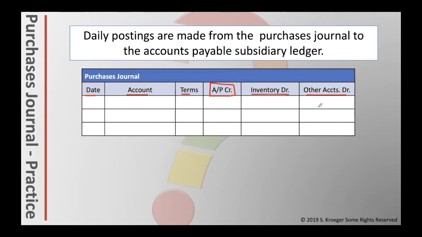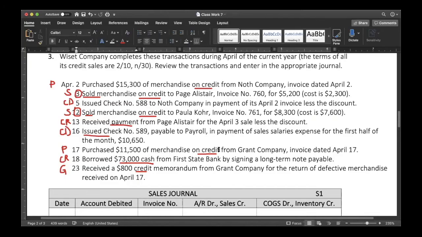We would just write the amount here of how many supplies we purchased. And then we would also write supplies over here in the account column so that we know which account we're using. Also, the accounts payable, the name of the business that we owe money to, would also go into the account column. The two entries that we have listed for the purchases journal would be on April 2nd, the purchase of 15,300 of merchandise on account, and then on the 17th. Therefore, these are the two entries we're going to be putting into the purchases journal right now.